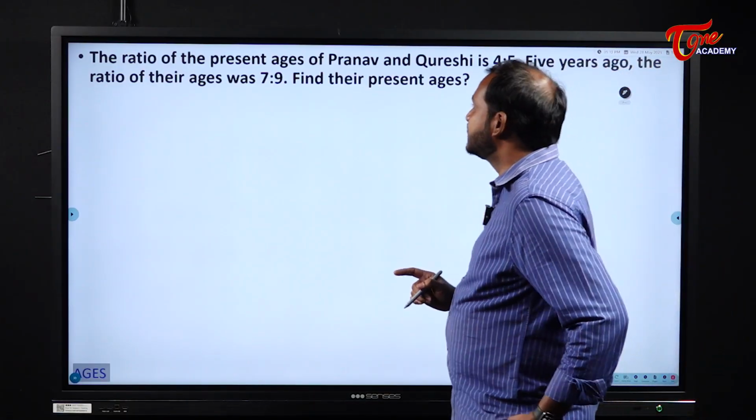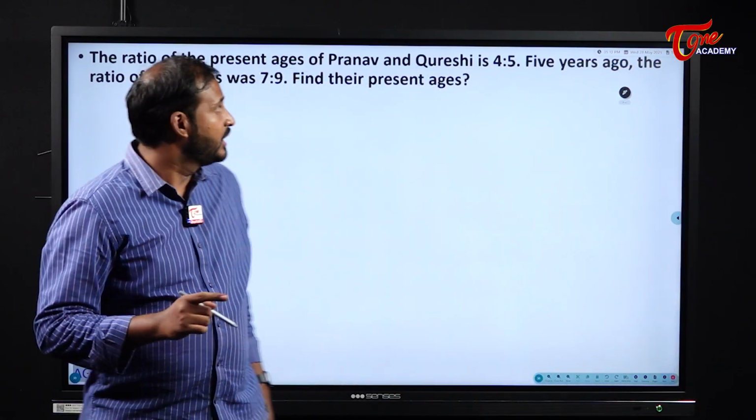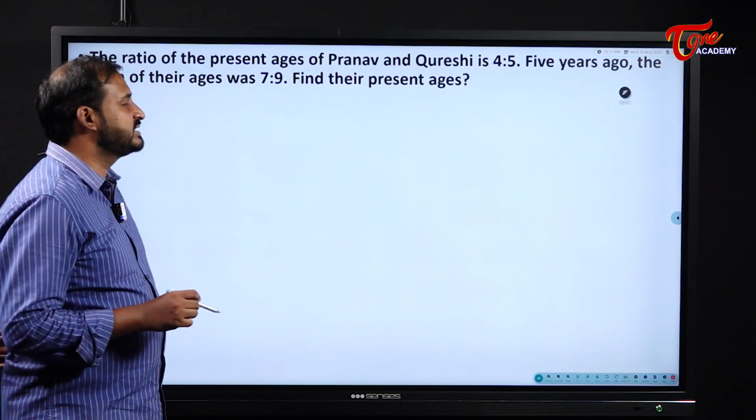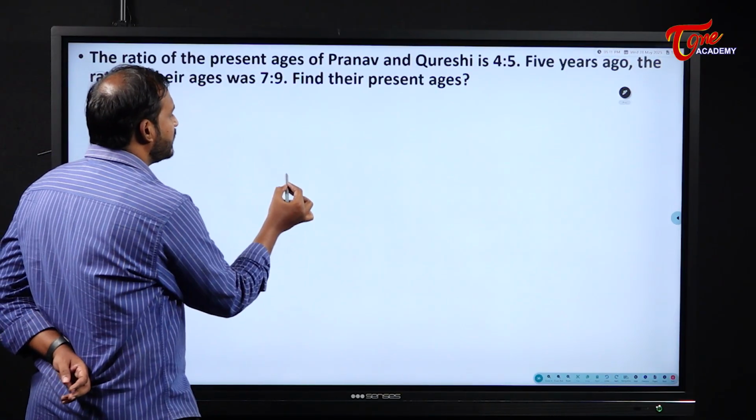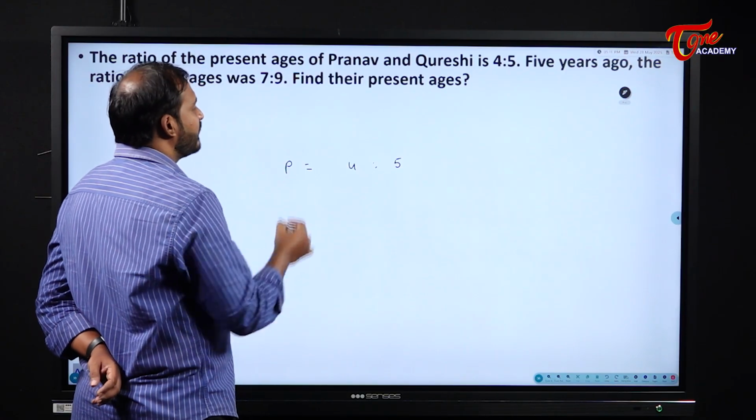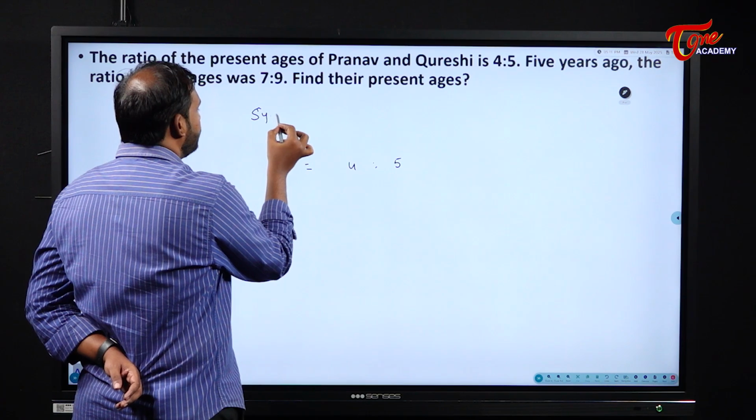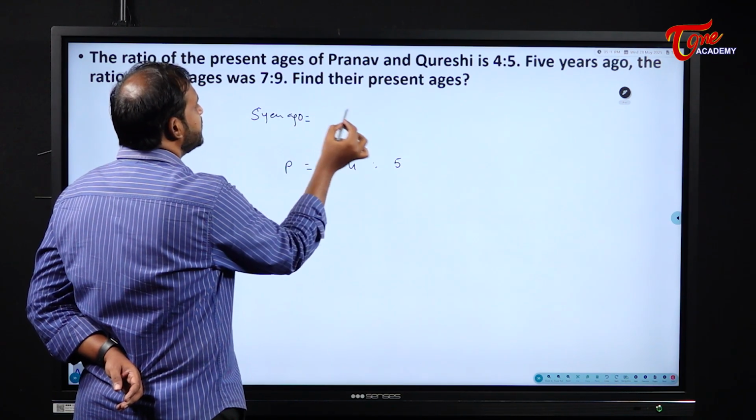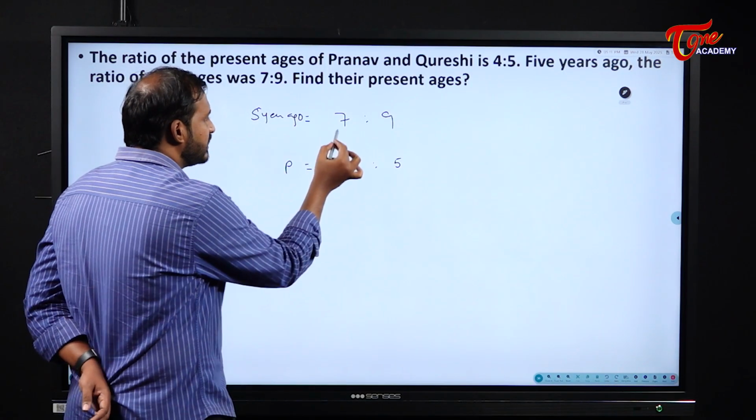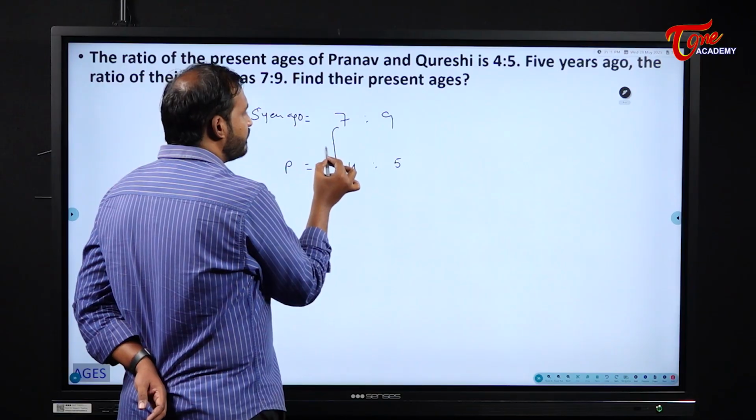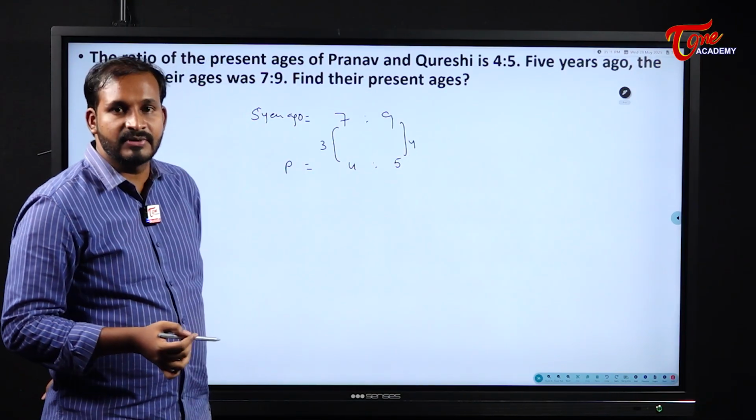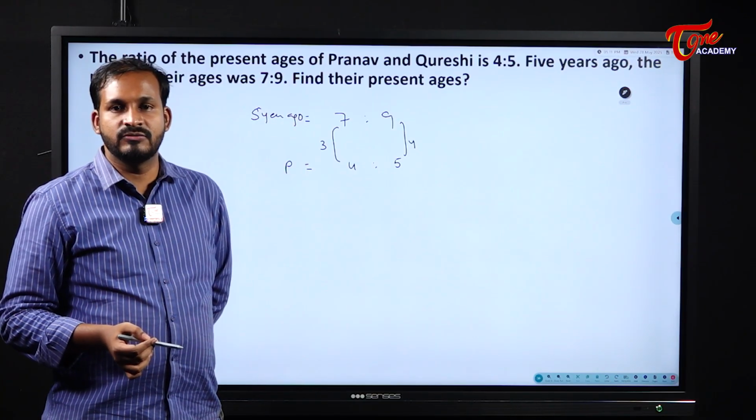The ratio of the present ages of Pranav and Qureshi is 4:5. 5 years ago the ratio of their ages was 7:9. So what are their present ages? 4:5 now, and 5 years ago 7:9. As usual, what is the difference between these two? 3 parts. And what is the difference between these two? 4 parts. But this difference should be the same for us, right?